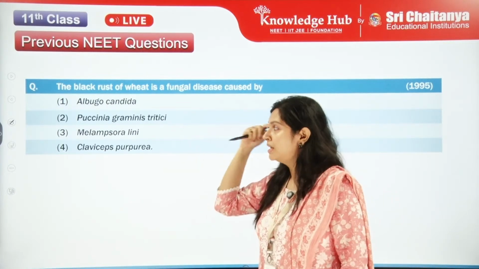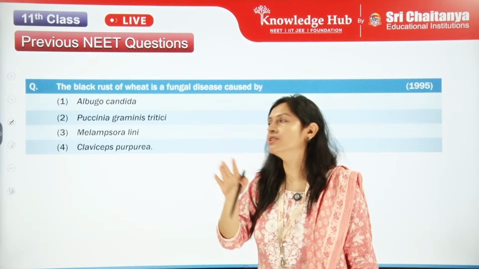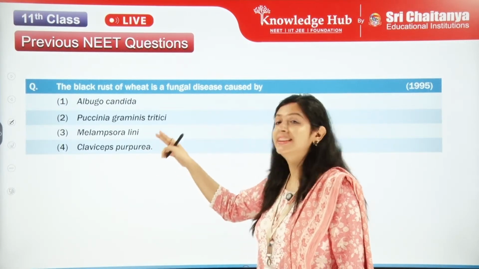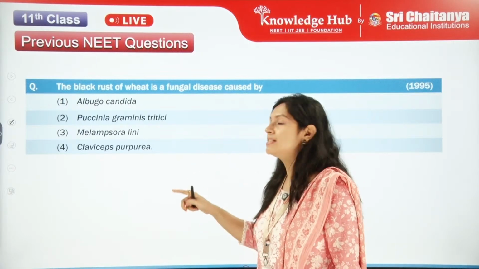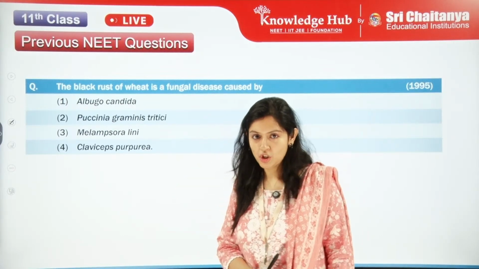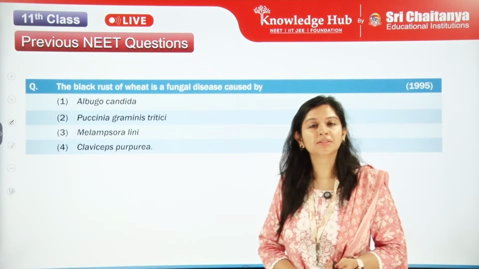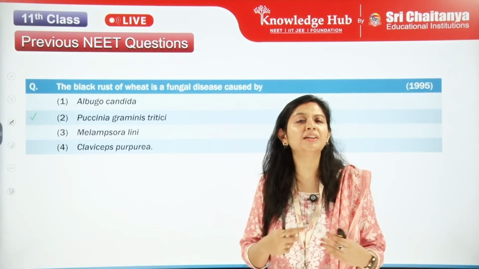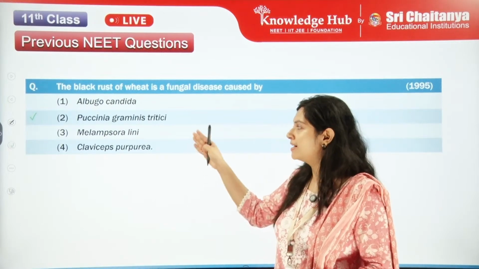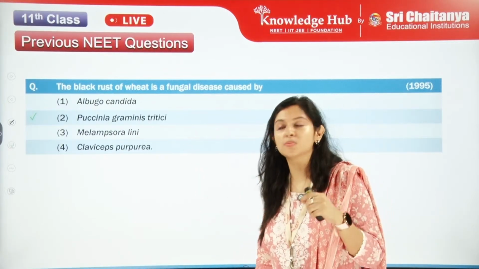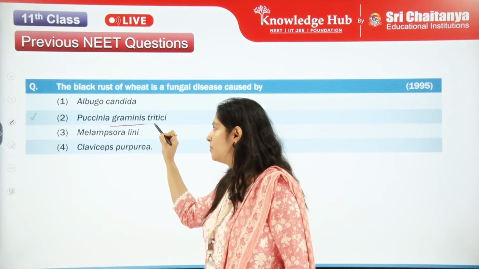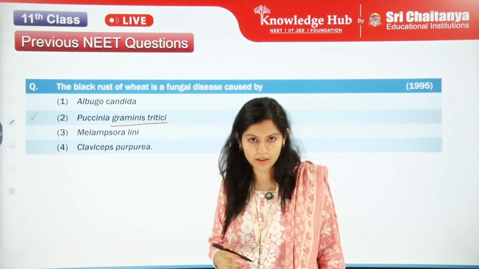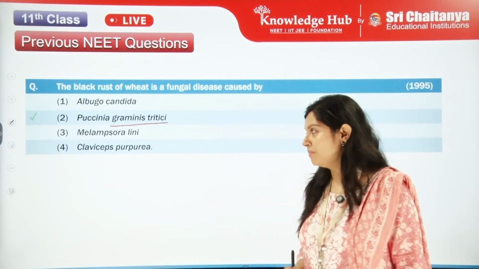Albugo candida, Puccinia graminis tritici, Melampsora lini, or Claviceps purpurea. Which is the correct answer? I hope you got it. This is repeated twice or thrice. Black rust of wheat is caused by Puccinia graminis tritici. A very important fungus, my dear students, so please do remember this name.